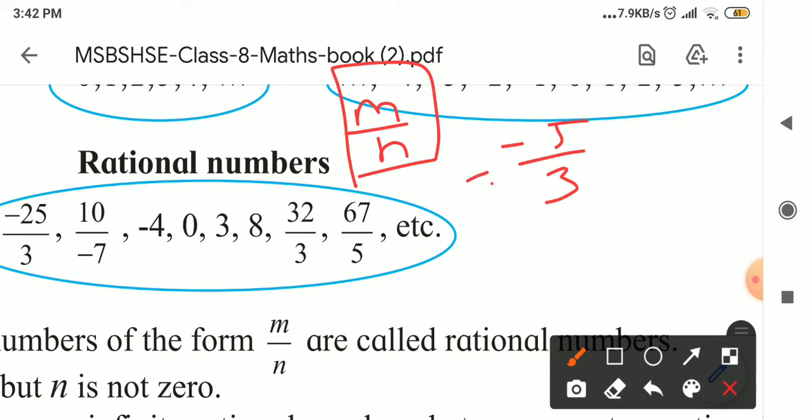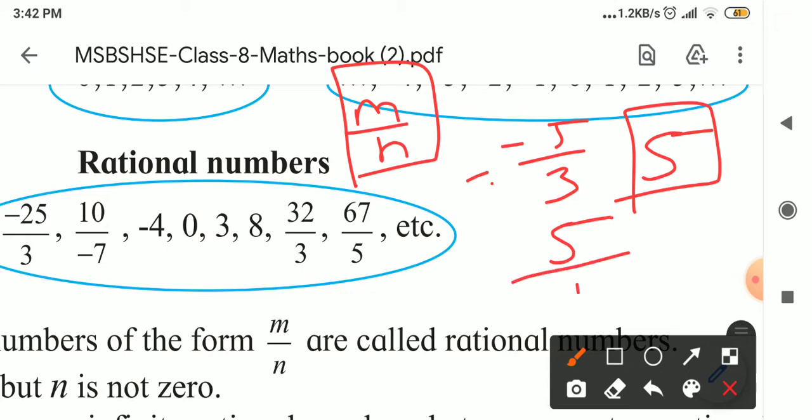If I ask you, is only 5 a rational number? What is your answer? Yes, it is correct, because if I am writing only 5, the denominator is always 1. 5 is also an integer.